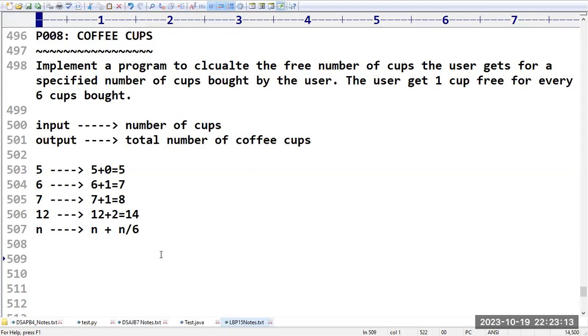So what is the logic behind this problem? We have to read the n value from the user and print n plus n by 6. Beyond that, nothing, sir. This is how we can write this.